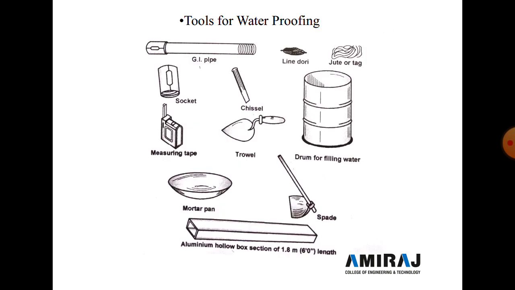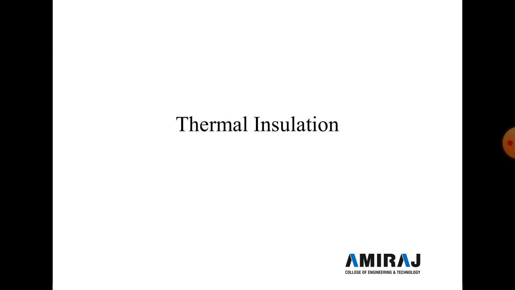Now here some of the tools for the waterproofing are seen in a photograph. So first is a GI pipe, then after line dori, then jute or tag, then sockets, chisel, trowel, measuring tape, and drum for filling the water, mortar pan, spade, and aluminum hollow box section of 1.8 meter length. So these different tools are used for the waterproofing work.